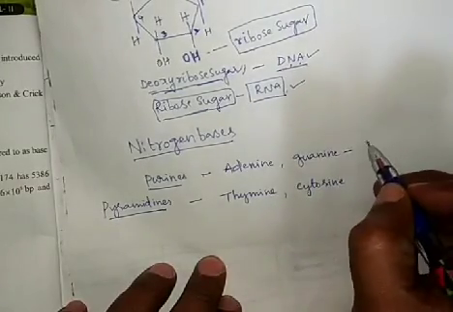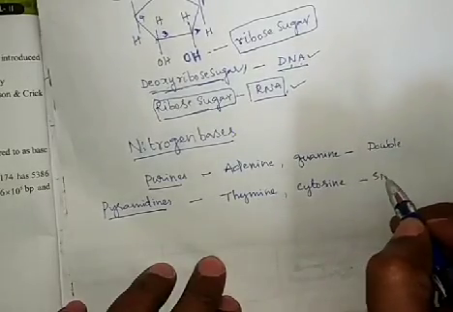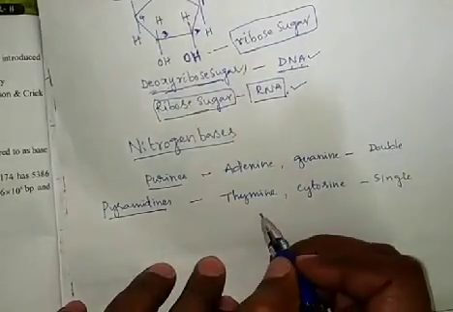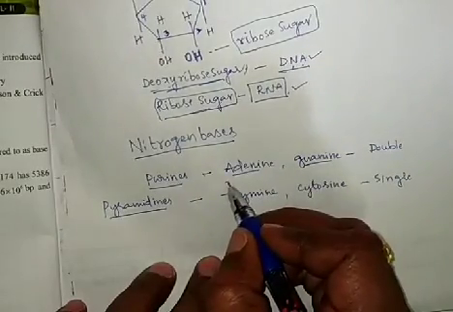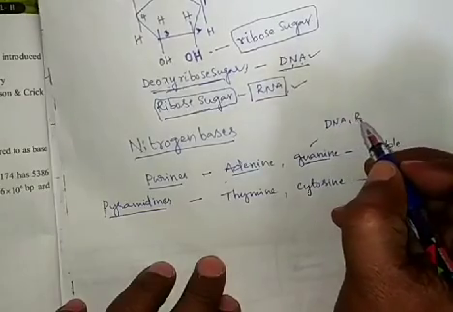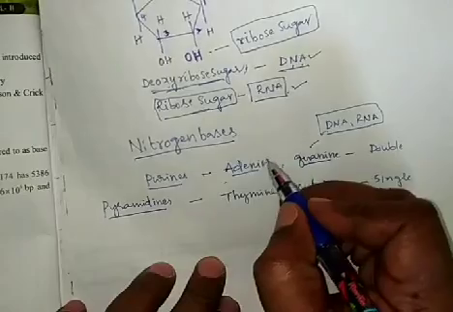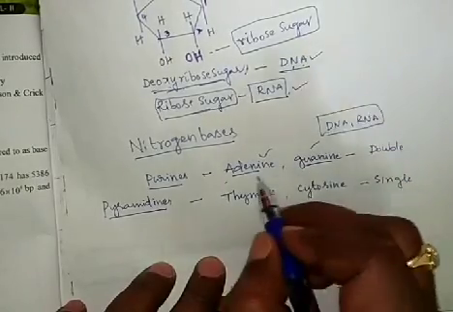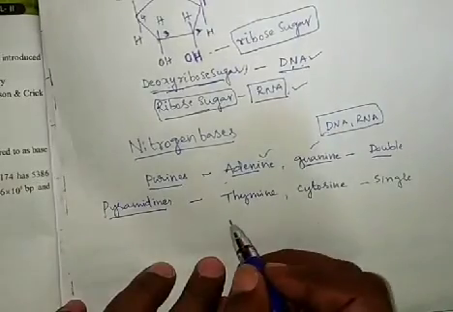Purines are double ringed structures, and pyrimidines are single ringed structures. Adenine and guanine, the purines, are present in both DNA and RNA. These are the double ringed structures.